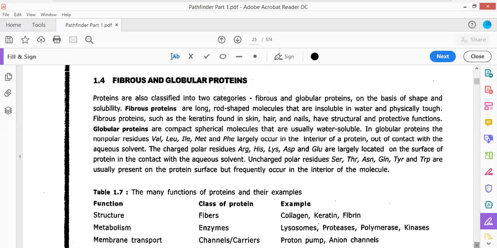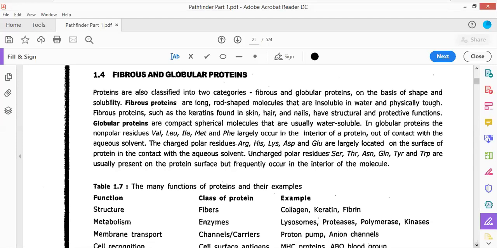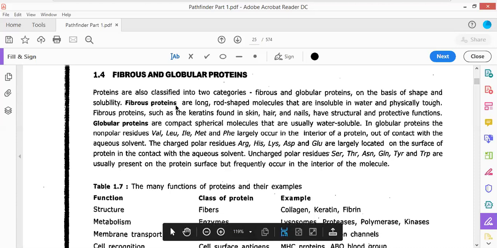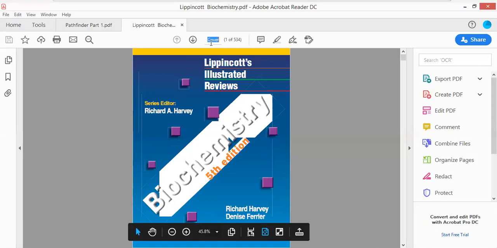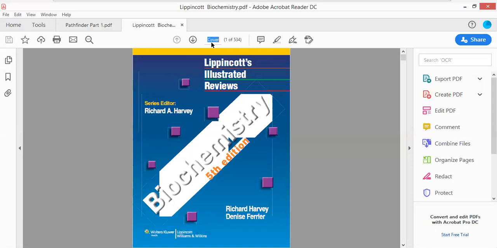Now there is another classification, fibrous and globular protein. What do you mean by fibrous protein and what do you mean by globular protein? How is the structure of the fibrous protein and globular protein different from each other? We will look at the basic difference between the fibrous protein and the globular protein, and how to differentiate between them.